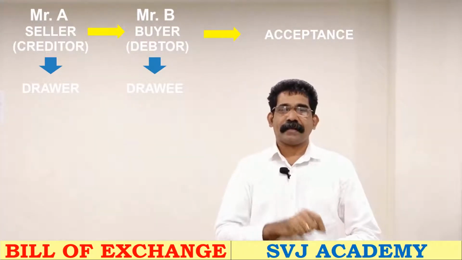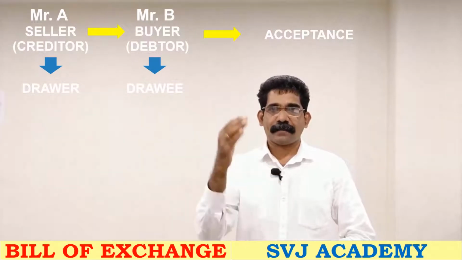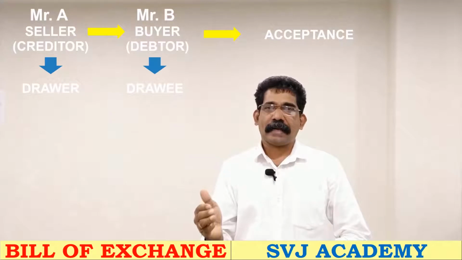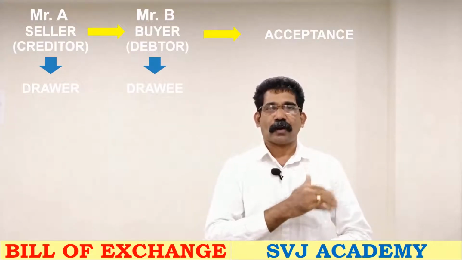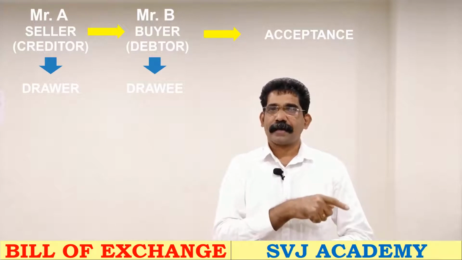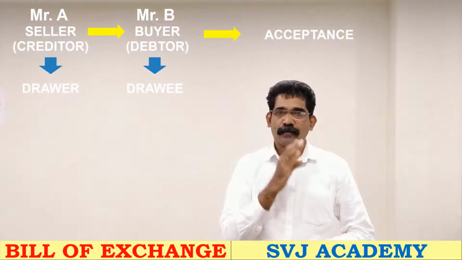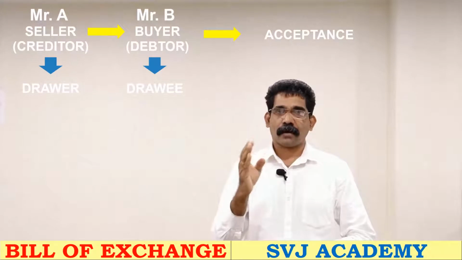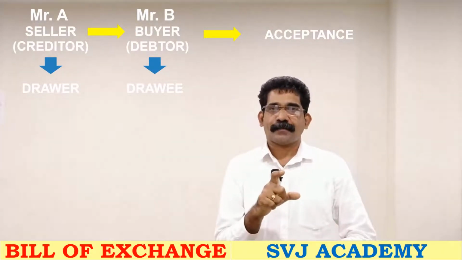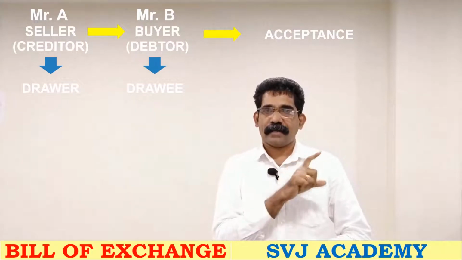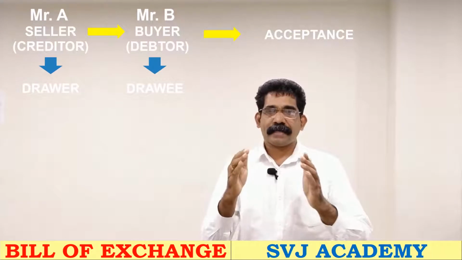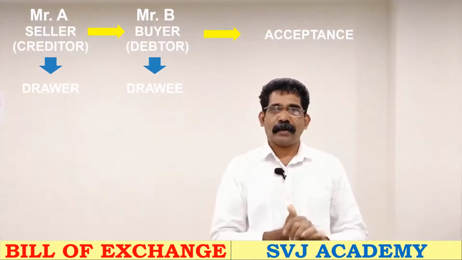After signing the bill by accepting all the conditions, B, the drawee, will return the bill to A, the drawer, for his safe custody because A has to receive money. If the bill is drawn for 30 days, 60 days or 90 days, whatever the period, on the due date the drawer A has to get money from B. So who is getting money on the due date?